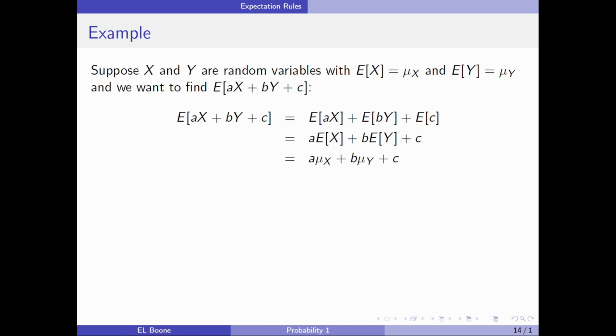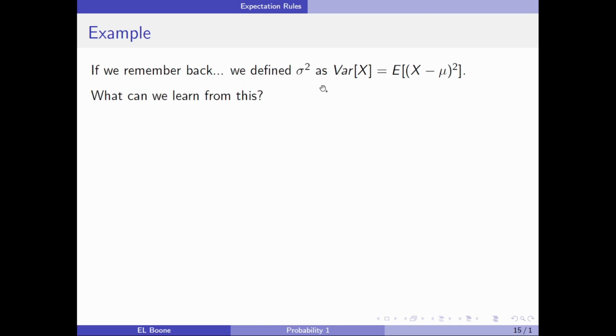But later, things don't behave like you would think they will when we get to variances. Remember back when we started with a variance, we defined sigma squared as the variance of x, and this is what it was defined to be. And we want to know, what can we learn from this? Well, if I start here, I can expand this out: x squared minus 2x mu plus mu squared.